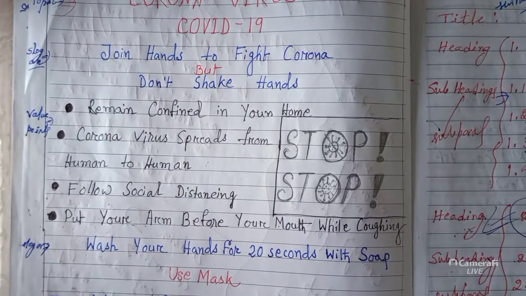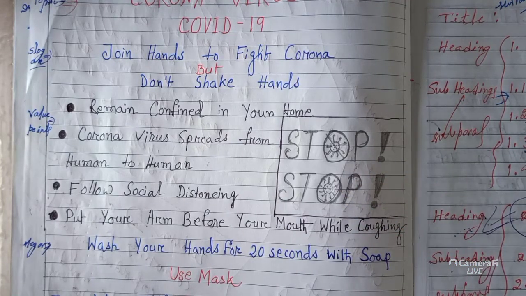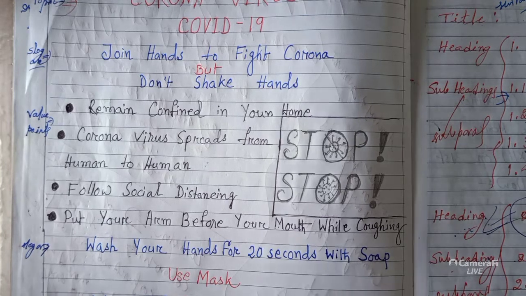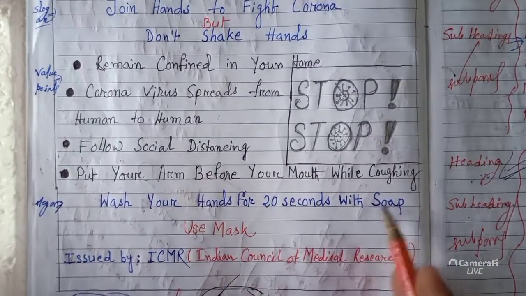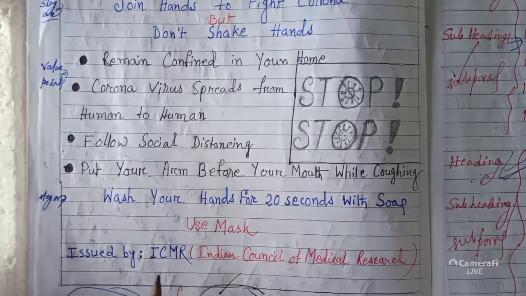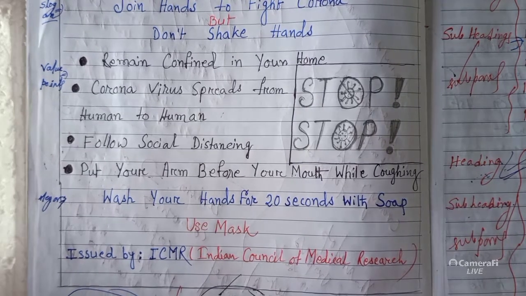Put your arm before your mouth while coughing. And here "stop" is written. This is my diagram showing what I am against. I'll take measures to stop it, and my concluding slogan: wash your hands for 20 seconds with soap, use mask. And this is the issuing authority given here, Indian Council of Medical Research.